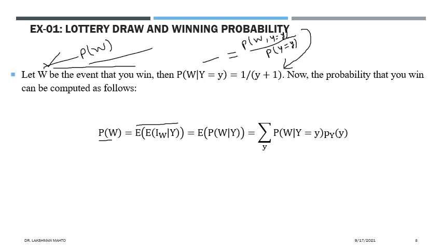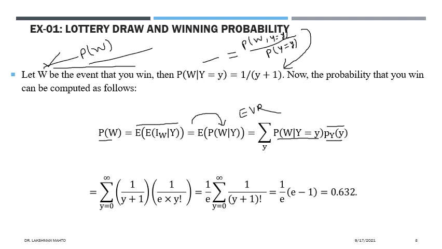We can express it as the expectation of the conditional expectation of the indicator function of W given Y, and further you can express this as the expectation of the conditional probability of W given Y. And if you apply the expected value rule, EVR, then for each Y it would be a function of Y times the probability mass function of Y. And we have already calculated this conditional probability is 1 by Y plus 1. And if you simplify it,